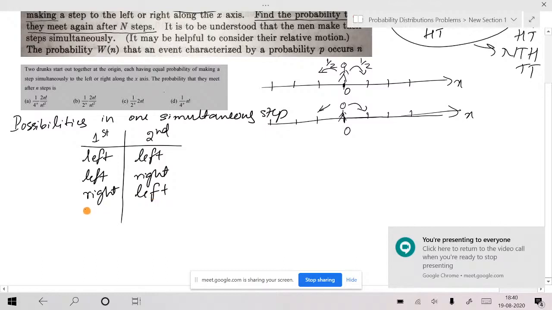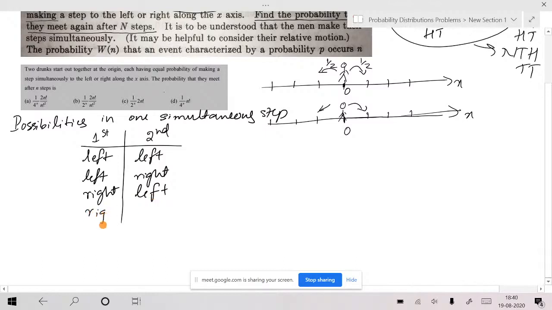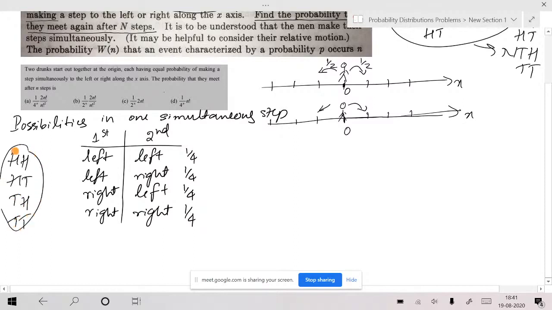The other choice is right, right. I think it does not need this much explanation, but anyway, now what are the probabilities? The probabilities are 1 by 4, 1 by 4, 1 by 4, 1 by 4, only four possibilities. Just like you write head head, head tail, tail head, tail tail, that's how you write when you toss two coins once.